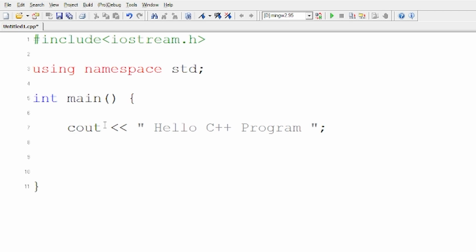Now this semicolon is given in order to tell that this is the end of this particular line and you can terminate this line on this particular point. So after the semicolon, if you write something, that will be considered an error. So semicolon means that particular line has ended over here. Now, one point you can note is that a semicolon is not given in every single line in C++. For example, you will not see a semicolon in the header file. This is called the header file. And you will not find a semicolon in the main function. But in other statements, mostly you're going to find a semicolon just to tell that this particular line has been terminated or ended over here. Next thing we're going to write is return 0.